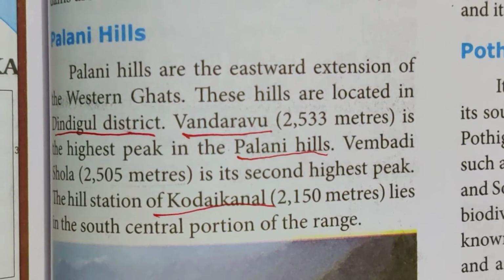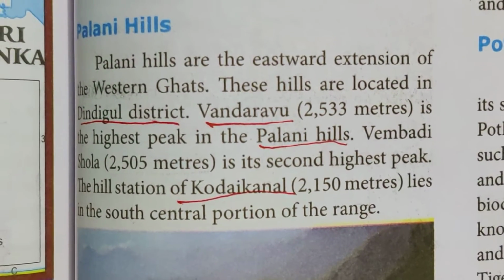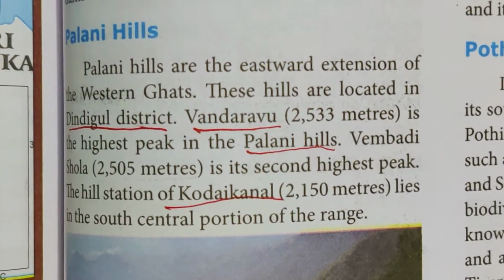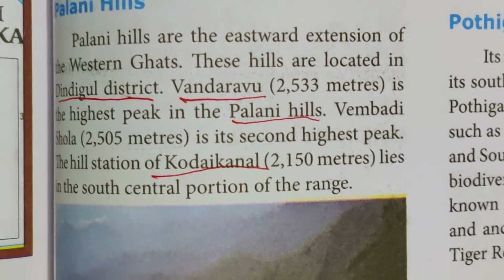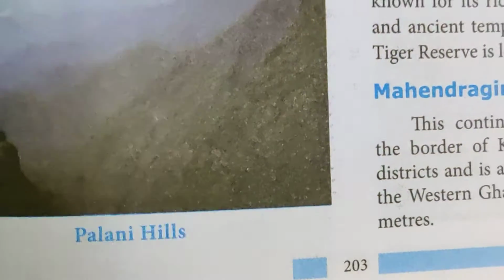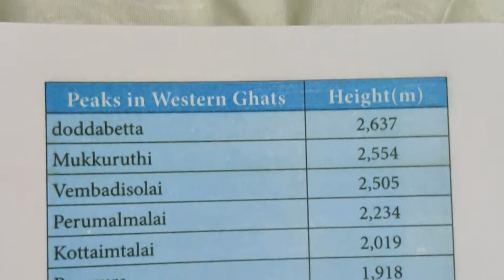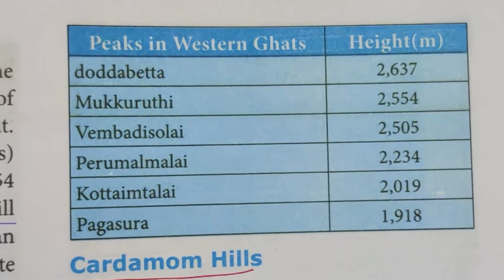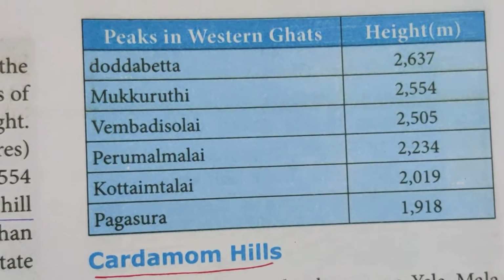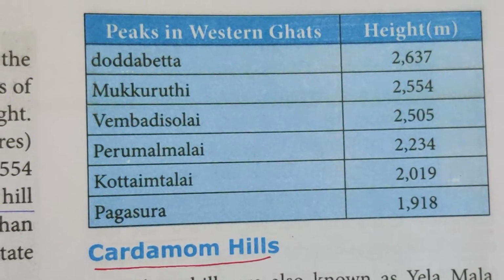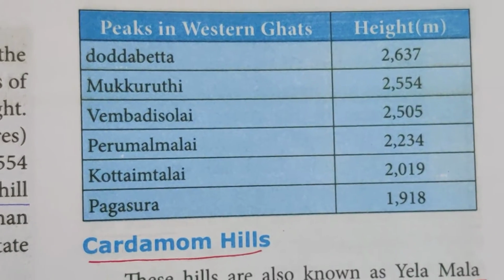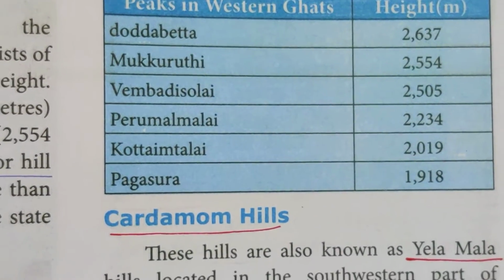Vembadi Shola is its second highest peak. The hill station of Kodaikanal, which lies in the south central portion of the range, is in the Palani Hills. Look at the peaks in the Western Ghats. Height is also mentioned here. Number 1 is Tudabetta, Mukruti, Vembadi Solai, Perumal Malai, Kottayam Talai, Pagasura.